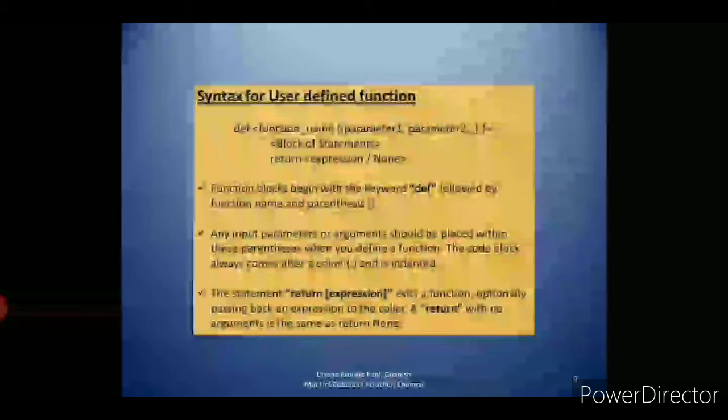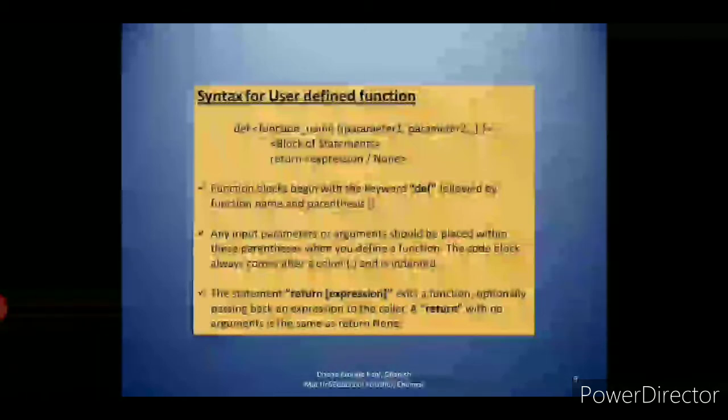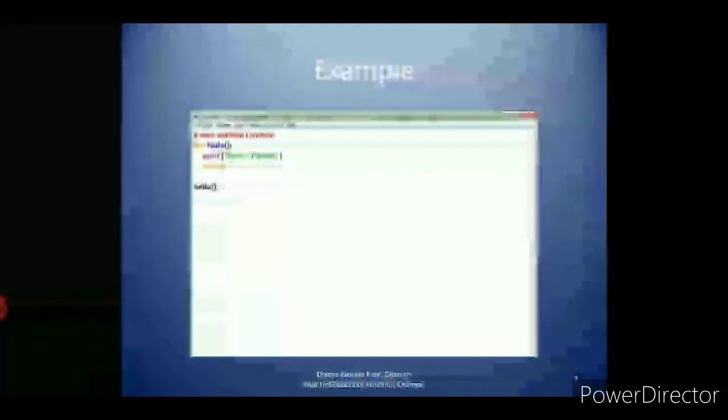Indented means leaving space. Then the third point: the return statement exits a function, optionally passing back an expression to the caller. It will pass the values. A return with no arguments is the same as return none. So without arguments means it is a none return statement.